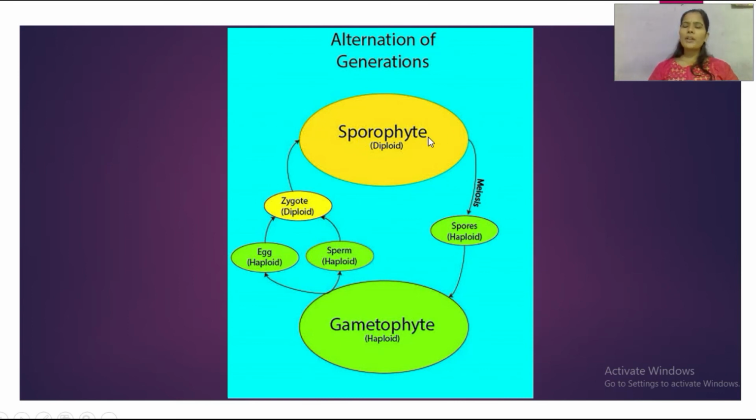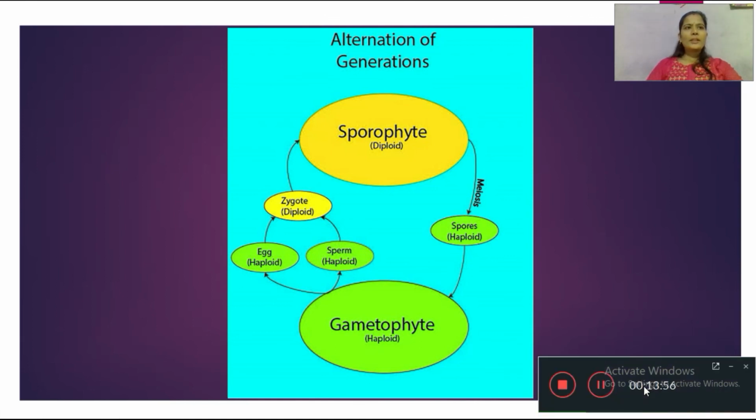The sporophytic plant is further divided into root, stem and leaves in pteridophytes, as well as in gymnosperm and angiosperm. Further, this diploid structure undergoes meiosis and produces haploid spores, and when the diploid structure produces haploid spores, they reach the gametophytic phase.